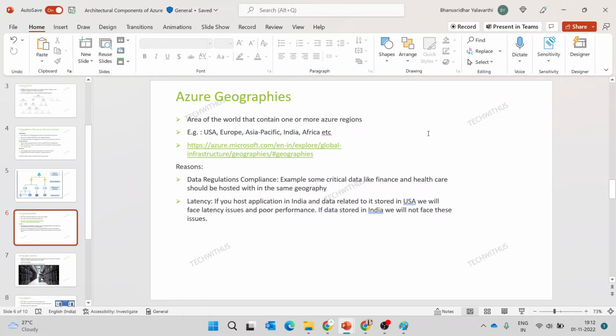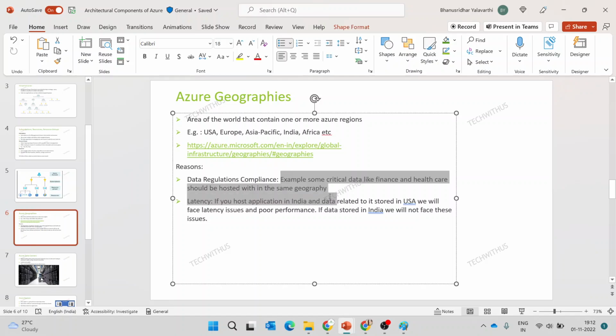Based on our need, we'll select the region which is required for us to host any application or to host any VM. The main usage for this is data regulation compliance. As Dilip asked yesterday, something related to the data regulations. Suppose consider RBI have recently provided a memorandum that whatever the finance data which is coming out of the users in India should be stored in India itself. So to comply with this, Azure will provide a solution for us.